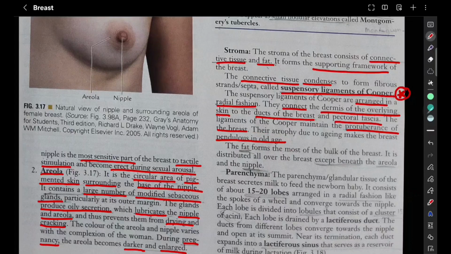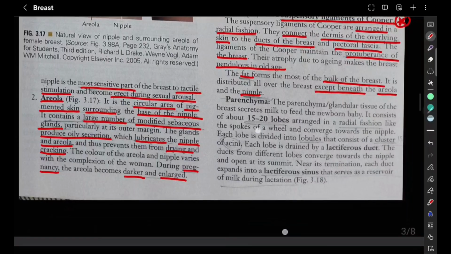Now the fat forms most of the bulk of the breast. It is distributed all over the breast except beneath the areola and the nipple. So except beneath the areola and nipple, most of the bulk of the breast is just fat. We do not have fat just beneath the areola and nipple. Other than that, fat is present everywhere in the breast. So that should be a point to remember.